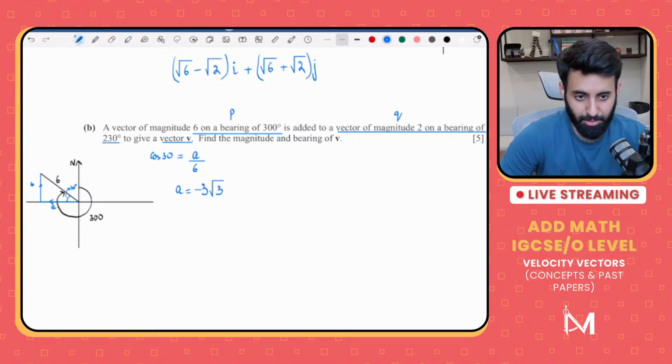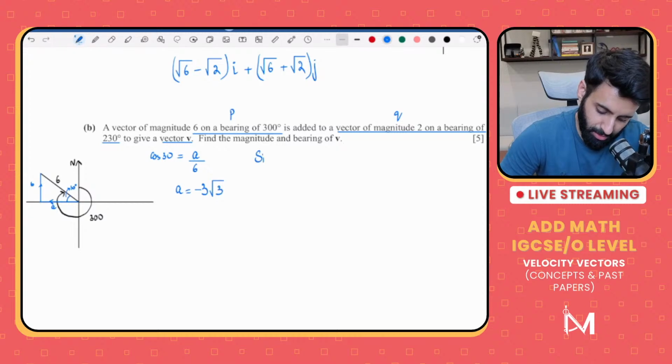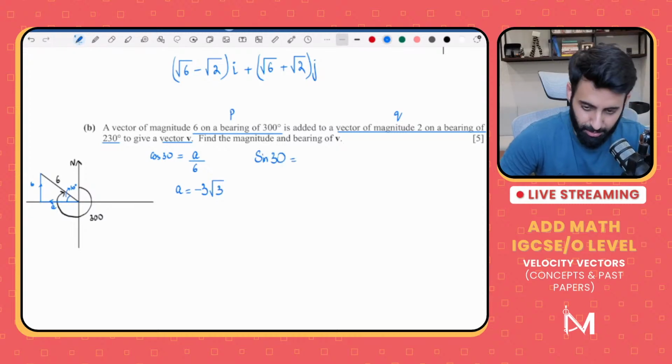Relative velocity was removed from the syllabus. Well, relative velocity was removed from the syllabus, not velocity vectors.